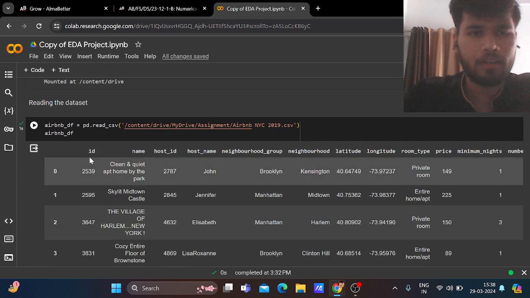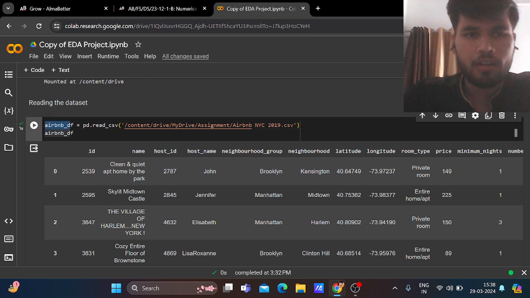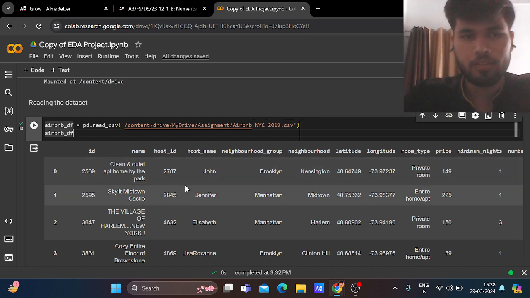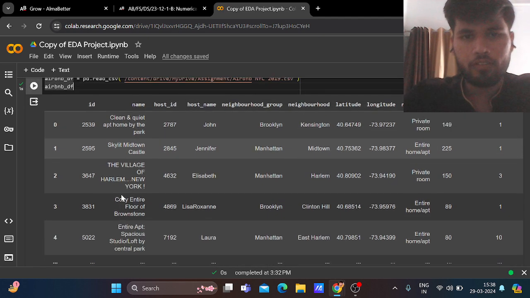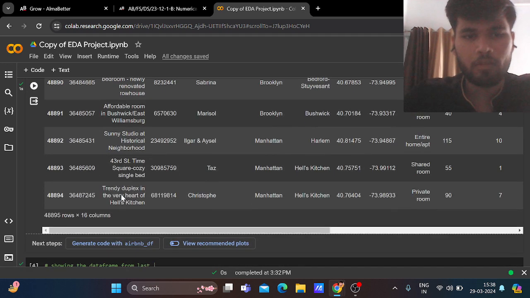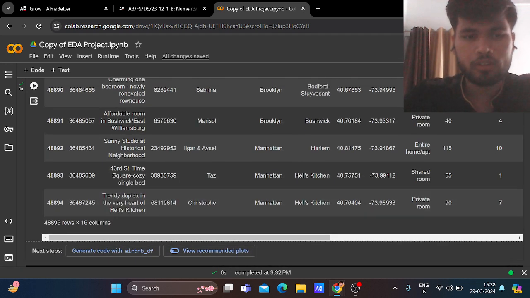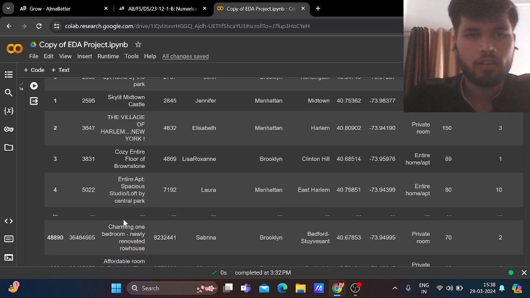After mounting, the main analysis starts from here. We have made a variable, Airbnb_df, and used the pandas function pd.read_csv, through which we can read our data frame. This is our data frame, which includes several columns and several rows. It includes 48,895 rows and 16 columns.